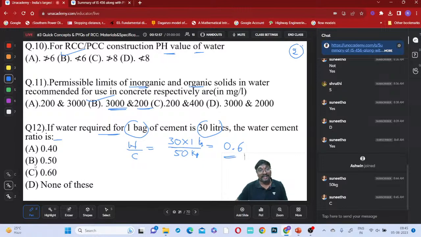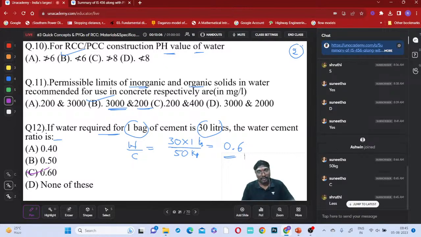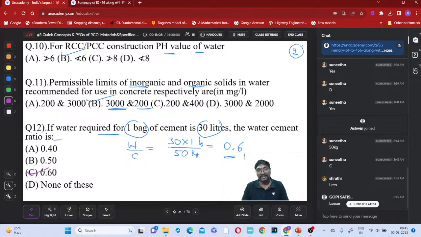Now tell me, will a higher water cement ratio result in higher strength, or a lesser water cement ratio? With a lesser water cement ratio, porosity is lesser, bonding will be proper and strength will be higher. With a higher water cement ratio, the porosity created will be much higher after the evaporation of the water, so bonding between the particles will be lesser and strength will be lesser. Is it clear?